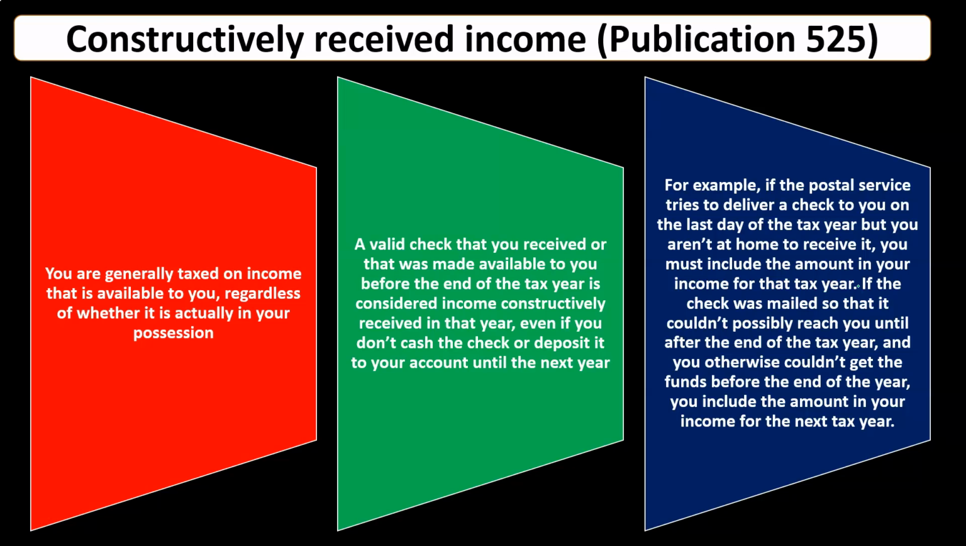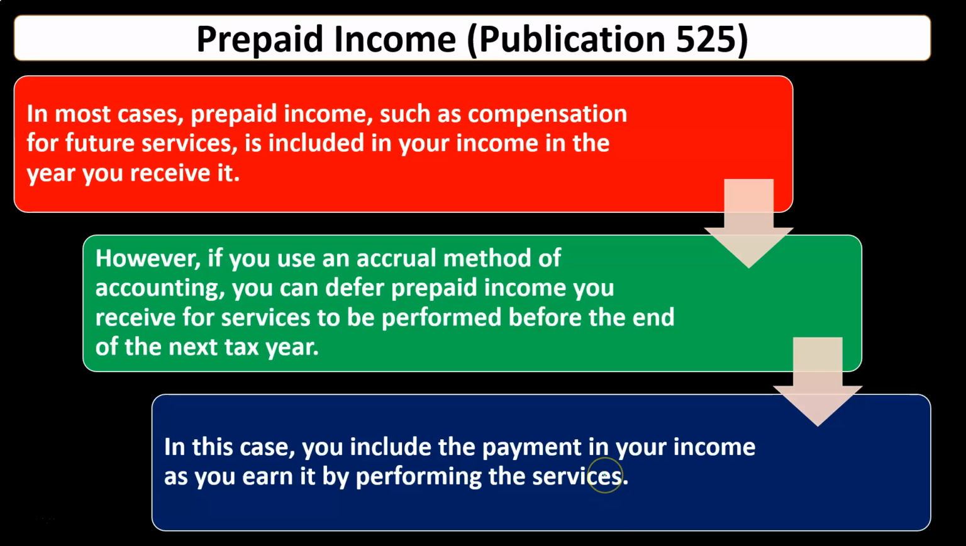If the check was mailed so that it couldn't possibly reach you until after the end of the tax year, and you otherwise couldn't get the funds before the end of the year, you include the amount in your income for next year. So if it's not my fault that I didn't have the income at that point in time, then I wouldn't have constructively received it, in theory, until the following year, and then I would record it in income next year. Note, it's still just a timing difference.